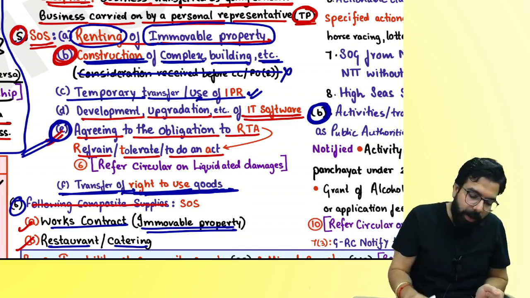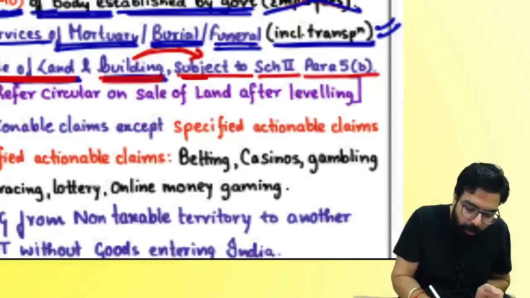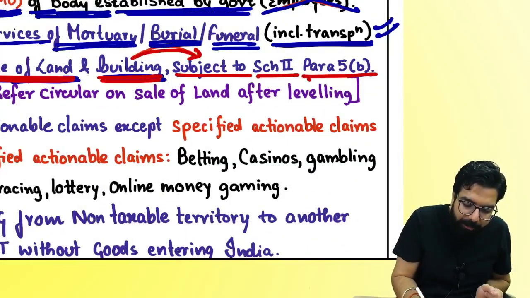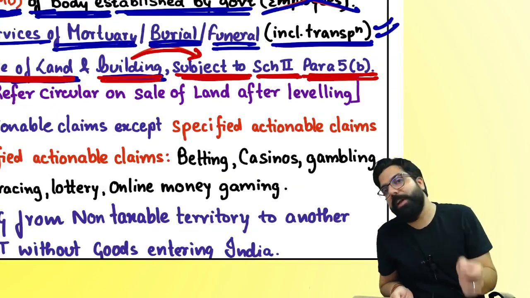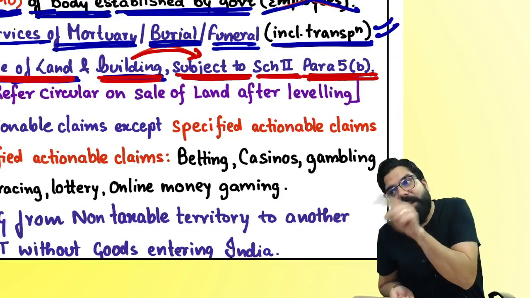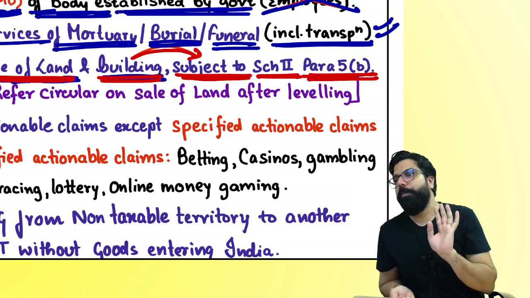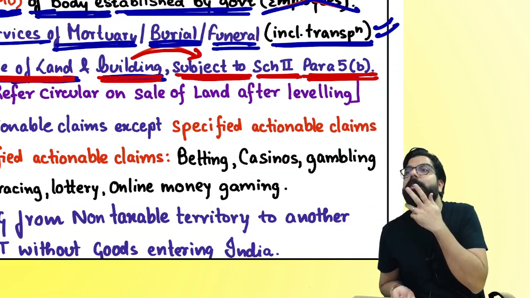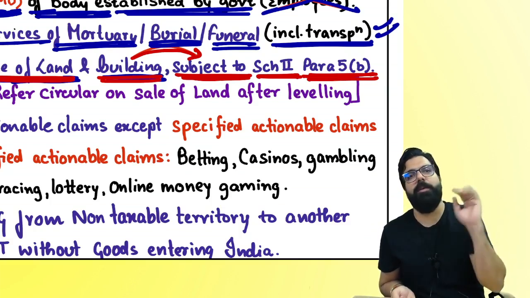But then they said it will be subject to Schedule 2, para 5(b). Schedule 2, para 5(b) says that if it is construction, then GST will come. So if it is not construction, then it is neither supply of goods nor supply of service, and GST will not come.